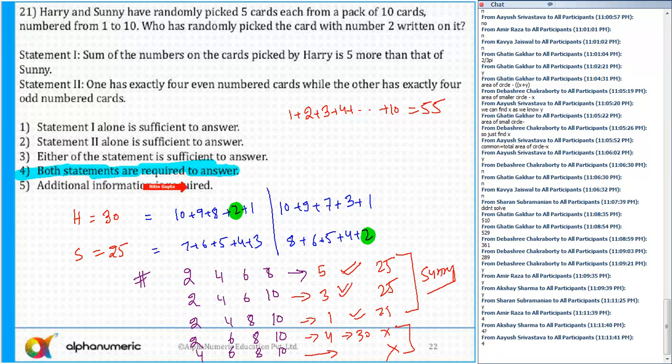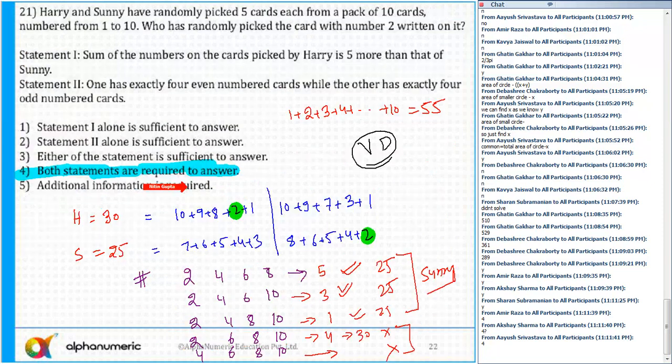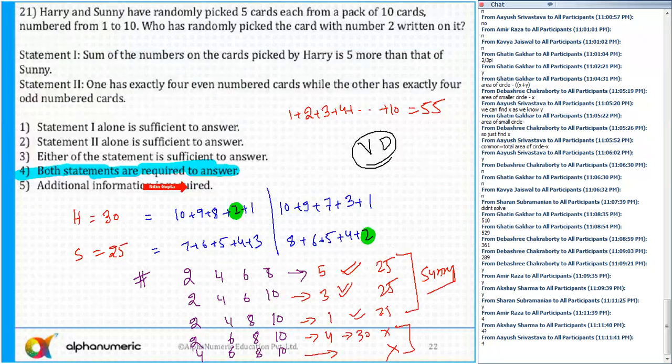So I'll rate this as very difficult. Even question number 20 as very difficult. I hope that you all agree with me. Tell me, was it difficult, medium, or very difficult? So both the questions were. Any doubts to anyone till question number 21?